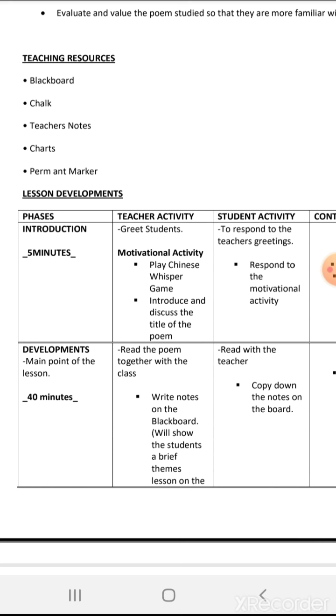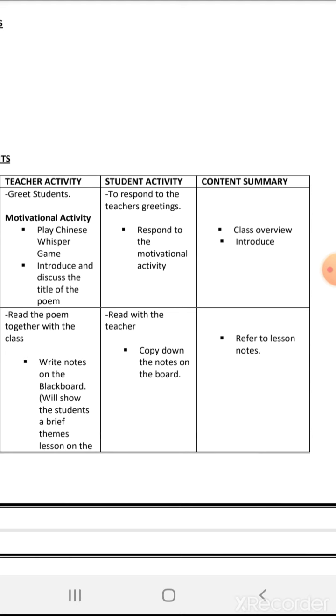The student activity is to respond to the teacher's greeting and the motivational activity, to ask questions, and to answer some of the questions I ask. The content summary is the class overview and the introduction of the topic.